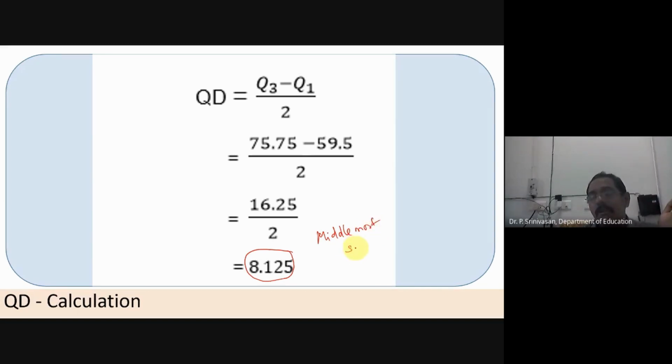It is not the spread of the entire set of scores, because QD only looks at the middle 50% of the scores. Therefore, this is the spread around the middlemost scores, which is around 8.125. So this is how we find the QD for grouped data.